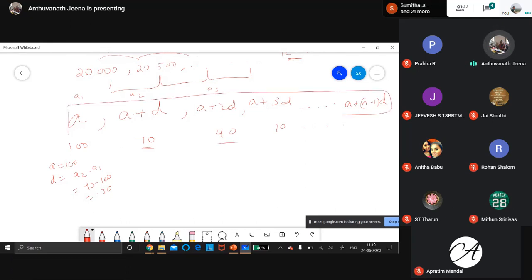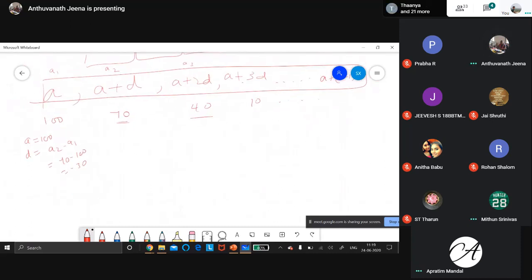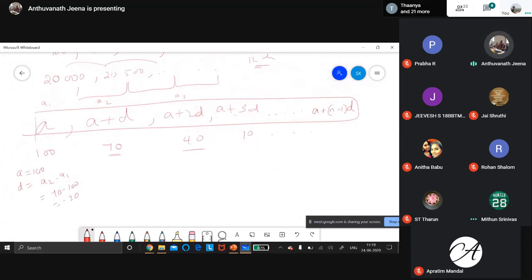So this is called the general form of an arithmetic progression. What is the general form of an arithmetic progression? A, A plus D, A plus 2D, and it goes on like that till A plus N minus 1 into D.